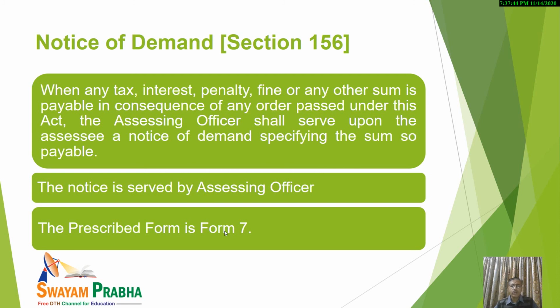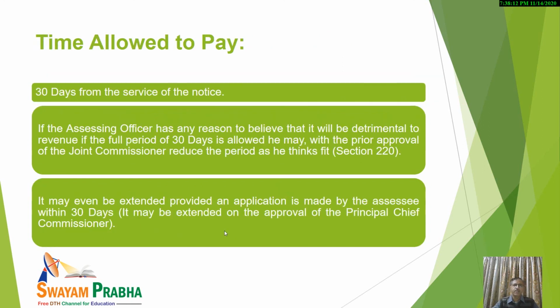It may relate to any tax, interest, penalty, fine, or some other sum recoverable from the assessee. And the notice should be sent to the assessee in the prescribed form, which is form number 7. So it should be kept in mind.